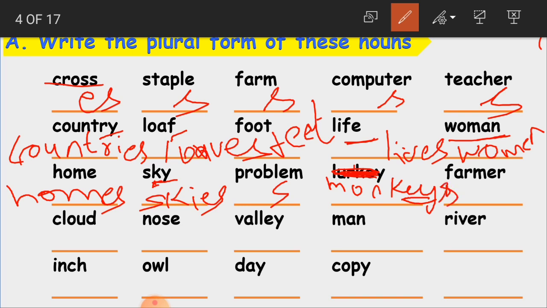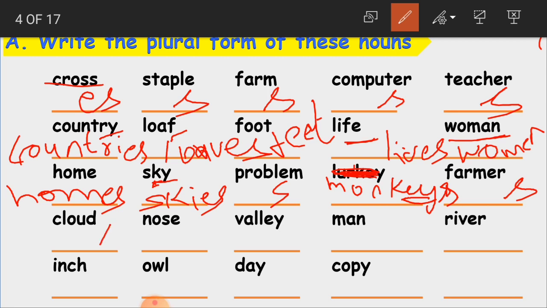Then this becomes monkeys. Clear, children? So this difference you have to identify very carefully. Like before y, whether it is a vowel or a consonant. Okay, children?